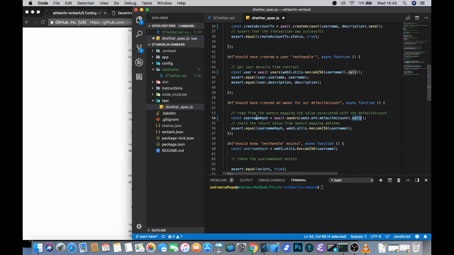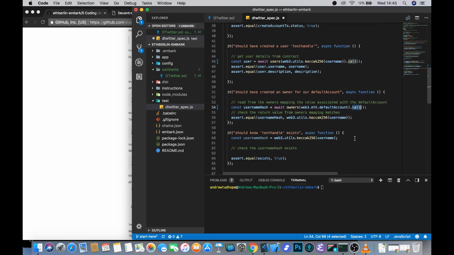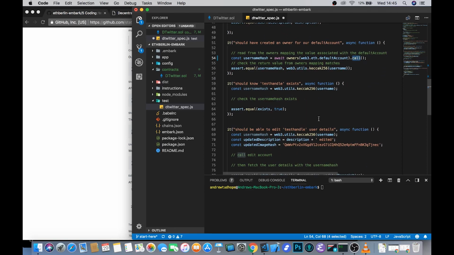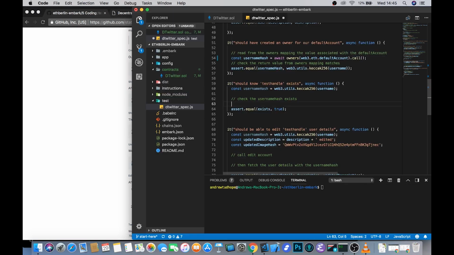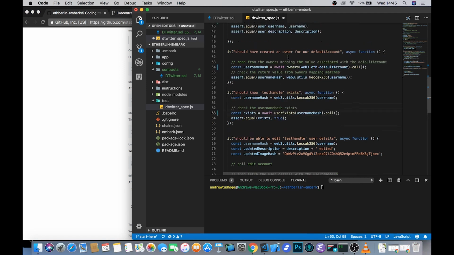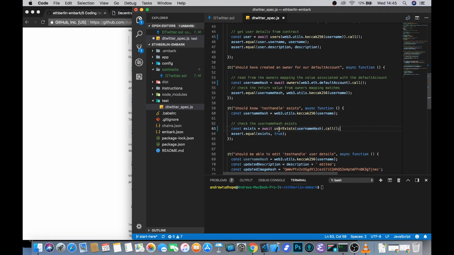Then we need to check that this username hash that comes back is indeed the hash of our username as we would cast it in JavaScript. We also need to check that the test handle exists by testing our user exists function, which we'll be using in search. So rather than looking in the user's mapping this time, we're going to call the actual user exists function, and this expects that bytes32 username hash. So we set that up there, and then call the user exists function.